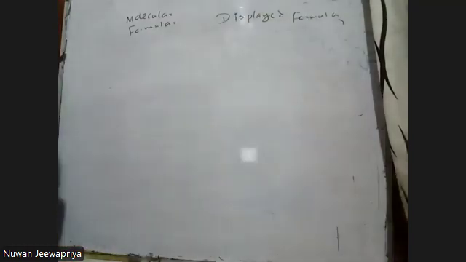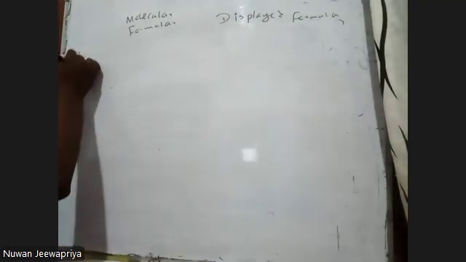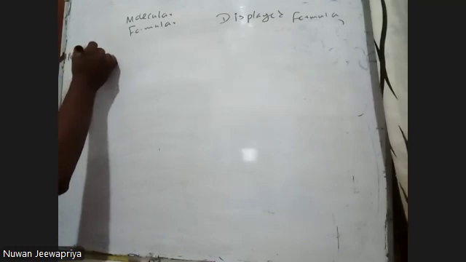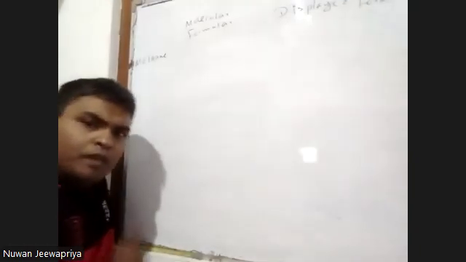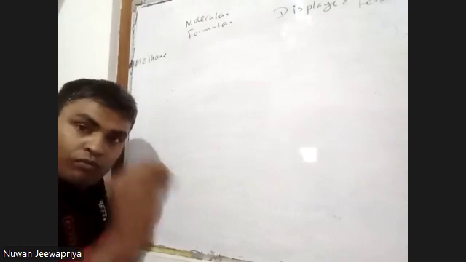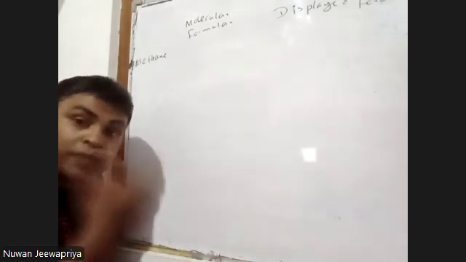Right, displayed formula. I will go to methane. Methane. The molecular formula means the formula that shows the real number of atoms present.